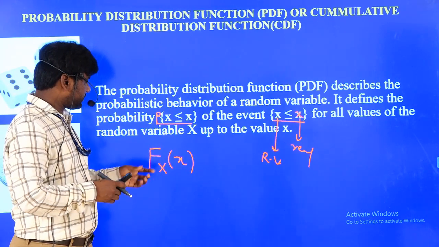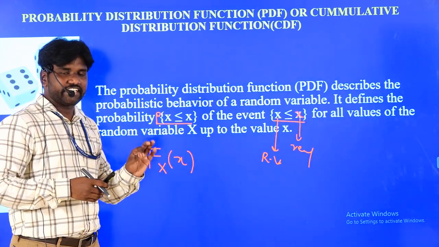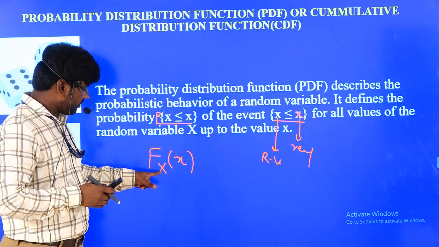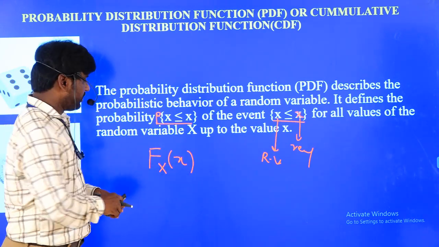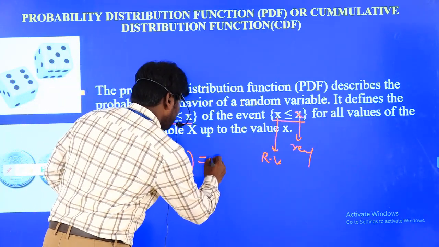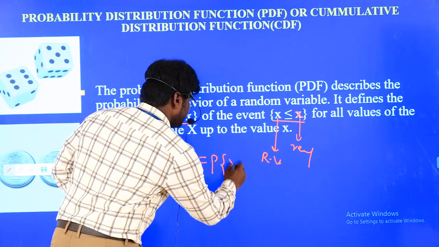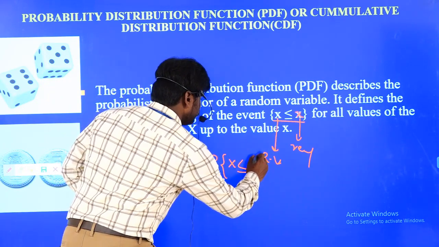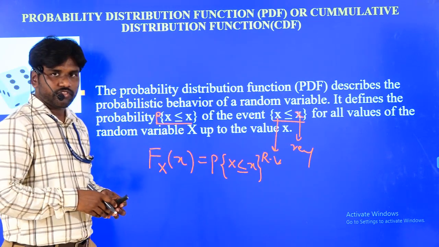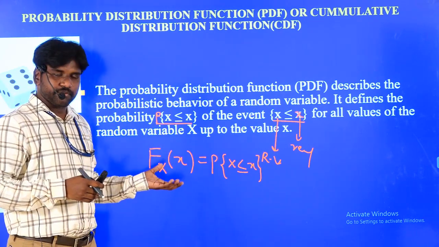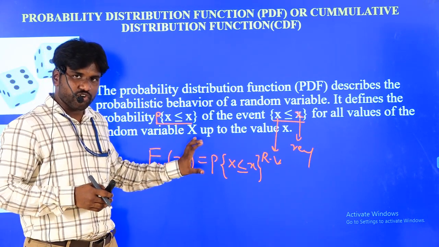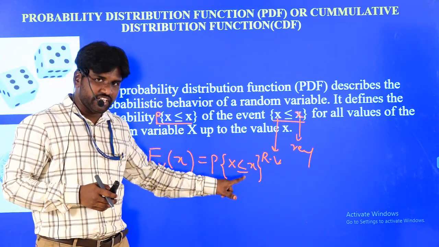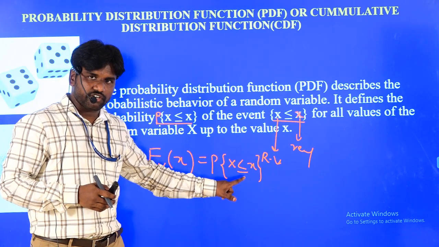So capital F always indicates the probability distribution function for a random variable capital X, and it is also a function of small x. It is always equal to the probability of the event capital X less than or equal to small x. From this expression we can conclude that the probability distribution function always gives the probability of the event capital X less than or equal to small x.